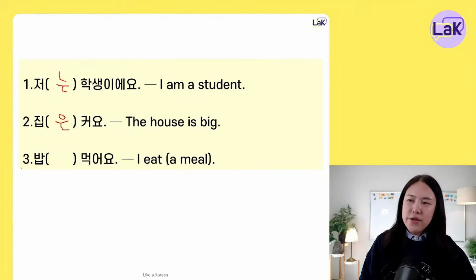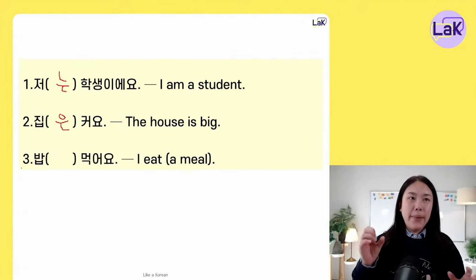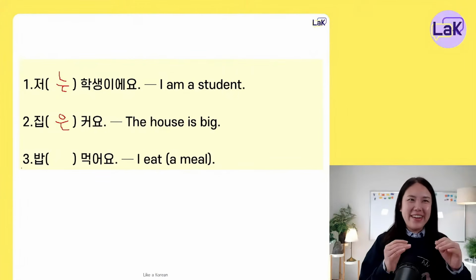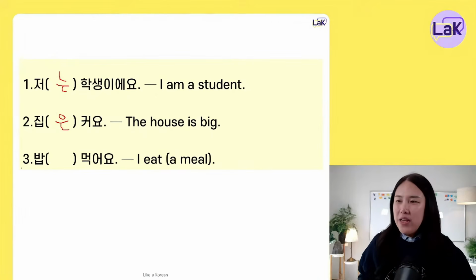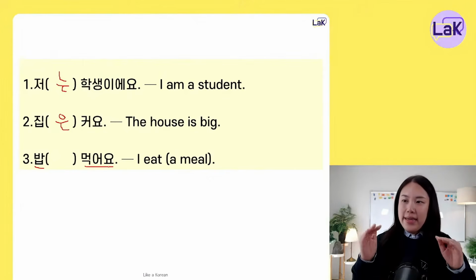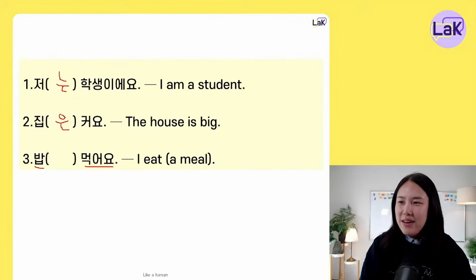What about the third sentence? 밥 something 먹어요. Which particle do we have to use here? 밥 먹어요. Which particle? 밥 something 먹어요. I eat a meal. So here 밥 is for the meal, 먹어요 is for the eating. So I eat a meal. That's right. It's 밥을 먹어요.